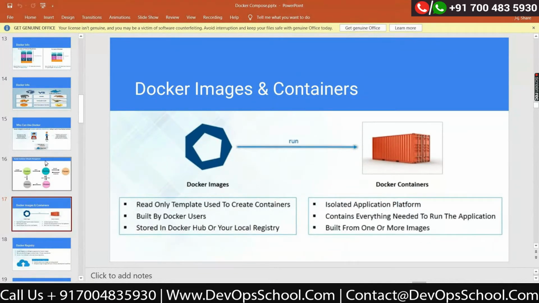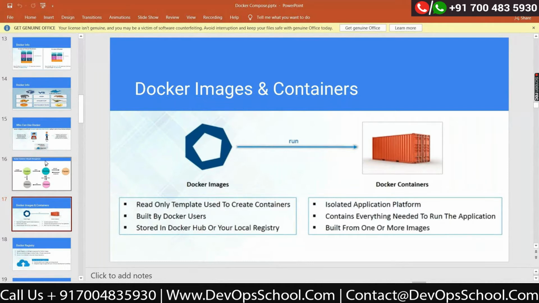Docker image and container. A Docker image is a read-only template used to create containers. By using an image only, you can create a container. If you have one image and one container is already created, you can create multiple containers using the same image. It is not that you can create only one container with that image. One image will help you create multiple containers.